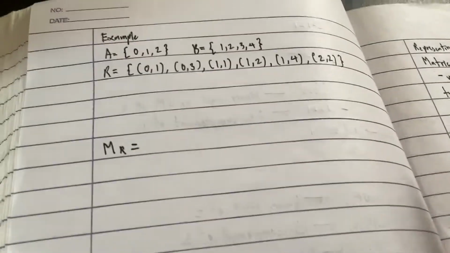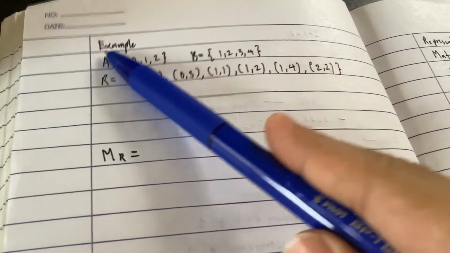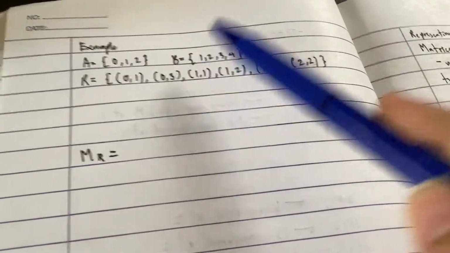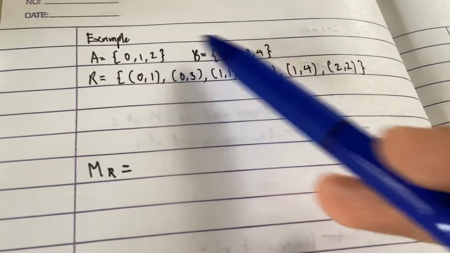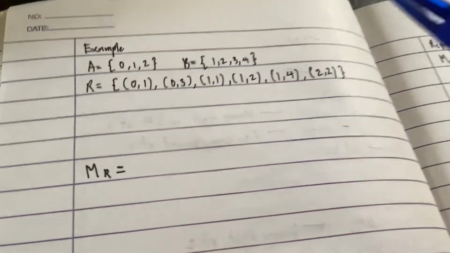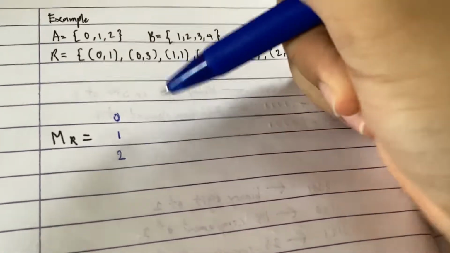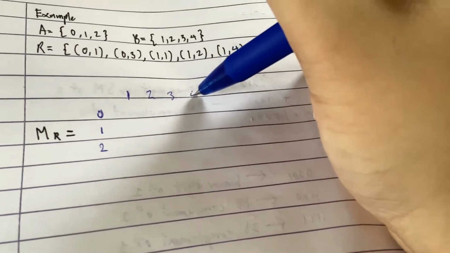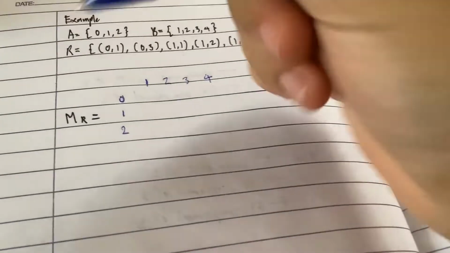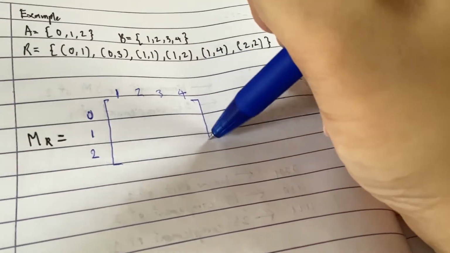And how do we know the size of the matrix? The size of your matrix is determined by the cardinality of your set A and the cardinality of your set B. So what's the cardinality of set A? We have 1, 2, 3. That's 3, and 1, 2, 3, 4. That's 4. So our size would be 3 by 4, which we can draw something like this: 0, 1, 2, and 1, 2, 3, 4. And then we draw our matrix, which looks like this, like a box, right?